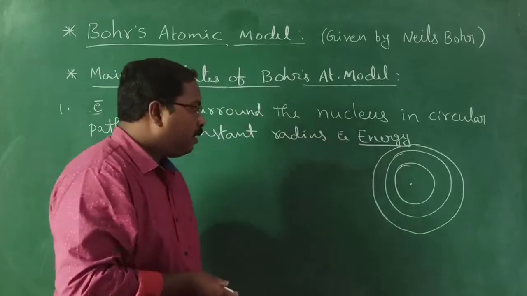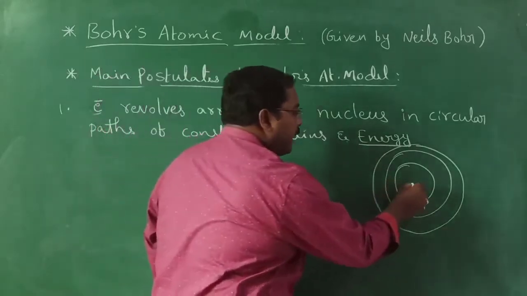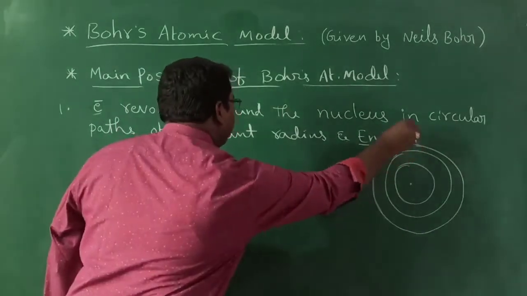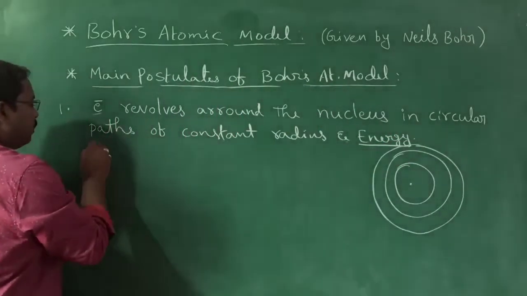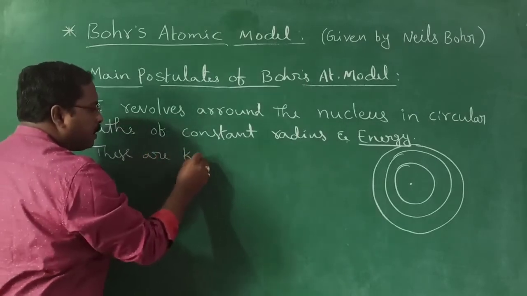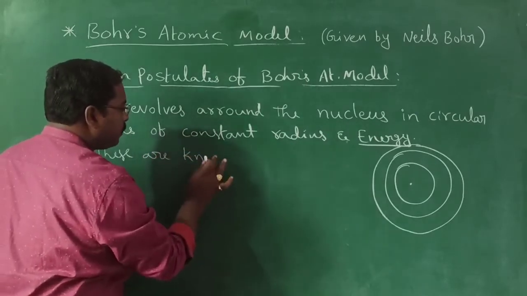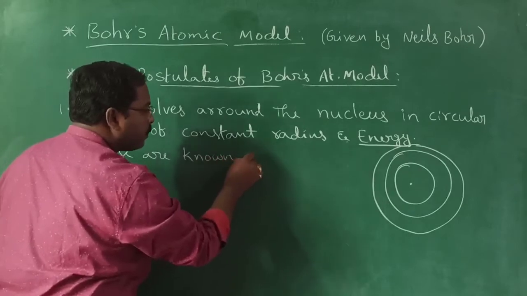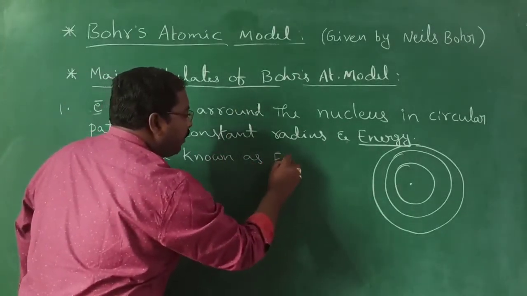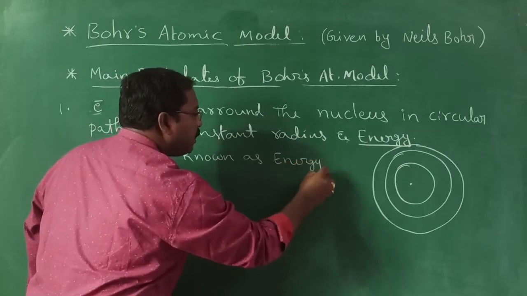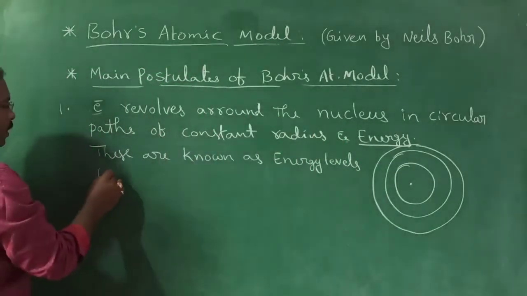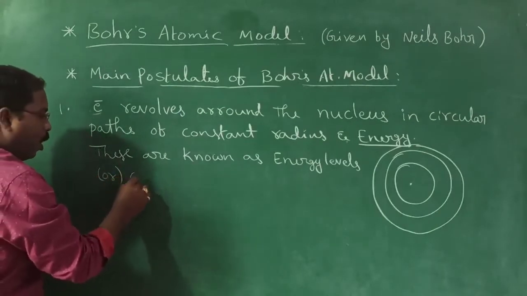Understood? These circular paths are known as energy levels, and are also called orbits.